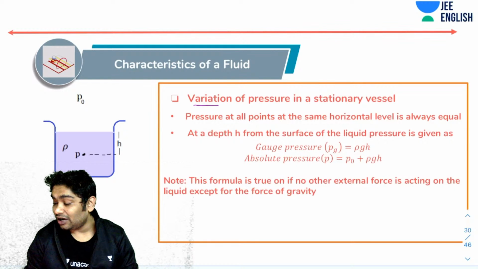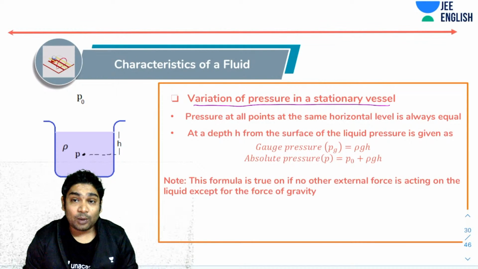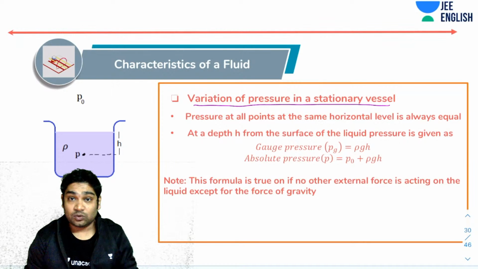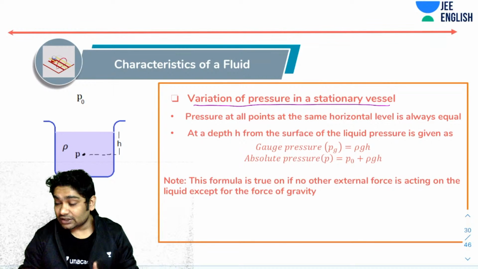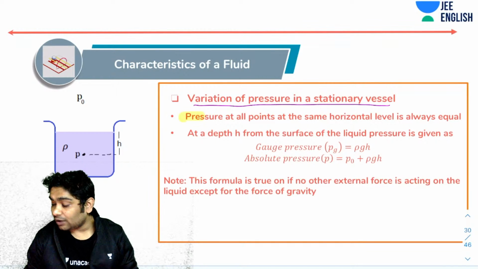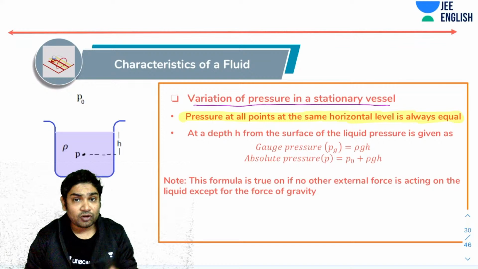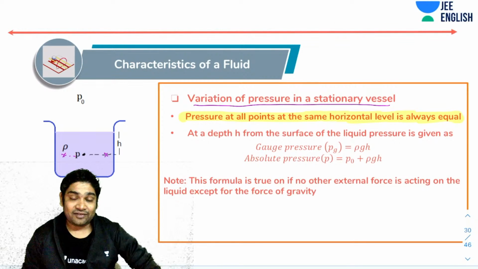So, how does the pressure vary in a stationary vessel? The pressure at all points at the same horizontal level is always equal. If this fluid was stationary, then please note this is a very important consequence: pressure at all points at the same horizontal level is always equal. A very important point that we use in a lot of problem solving. If you take one horizontal level and take, say, three points here, all of them would have the same pressure.